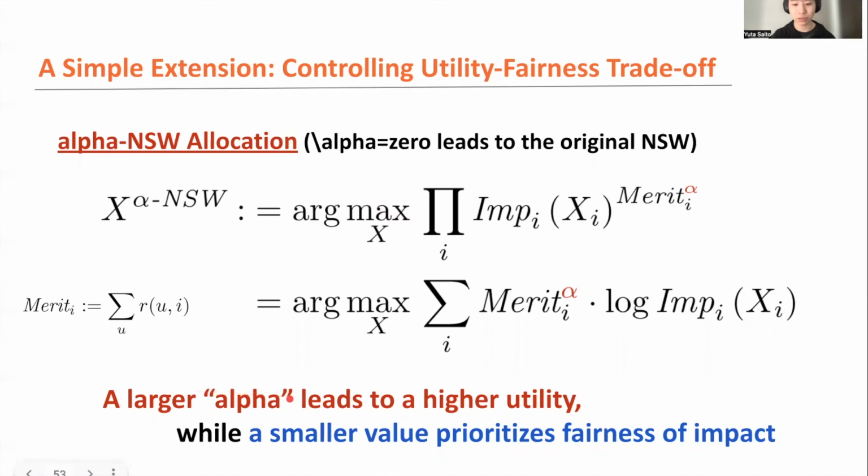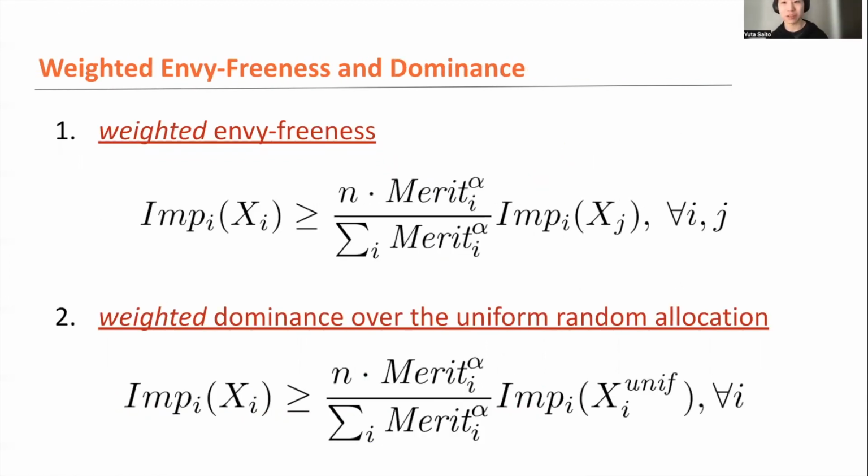So the larger value of alpha leads to a higher utility, so let's prioritize the user satisfaction, while a smaller value of alpha prioritizes fairness of impact. Let's try to satisfy the impact-based axioms, our definition of fairness, perfectly. So we can just control the value of alpha to have a steerable trade-off between fairness and utility based on this alpha Nash Social Welfare. And this is just a simple generalization of the original Nash Social Welfare, because when we set alpha to 0, it is actually identical to the original Nash Social Welfare. So this actually guarantees a relaxed or weighted version of envy-freeness, and also a weighted version of dominance over uniform random ranking.